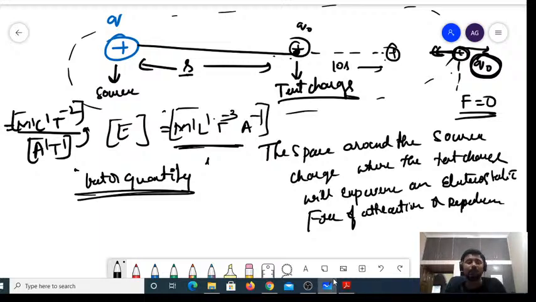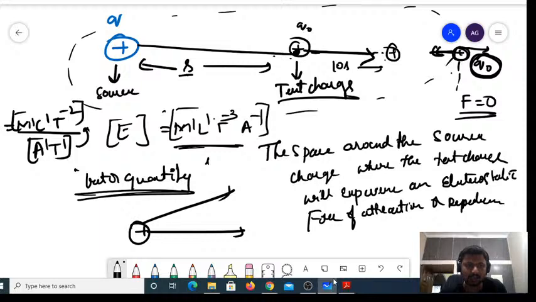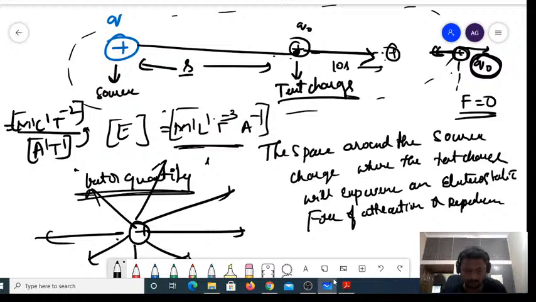If you have a source charge as a positive charge, and you place a test charge here, in what direction will this test charge move? Positive and positive, what happens? They repel, so it will tend to move in this direction. So for a positive charge, the electric field would be acting radially outwards. Same for a negative charge.